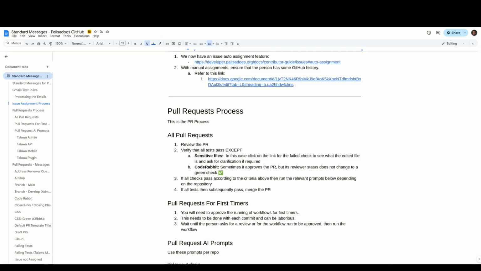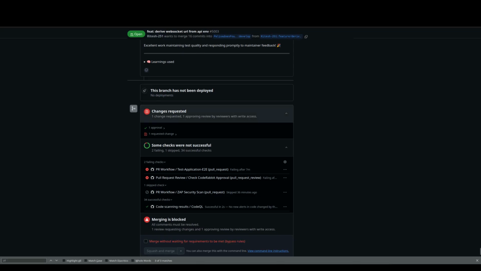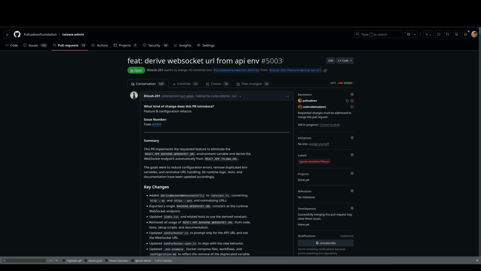we can move forward. Now, CodeRabbit is our AI-enhanced pull request reviewing system, and sometimes it will approve the pull request, but its reviewer status doesn't change, and I'll show you where that would be. So in this particular case, this pull request says that it's approved, but as you can see here, the green check mark hasn't been placed, and you just have to be aware of this.